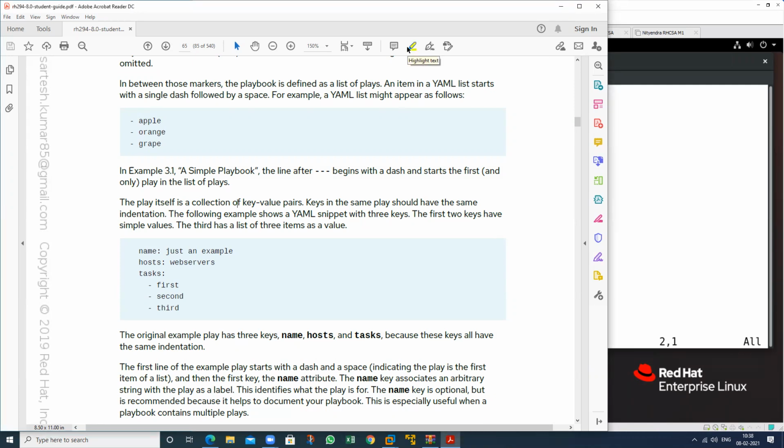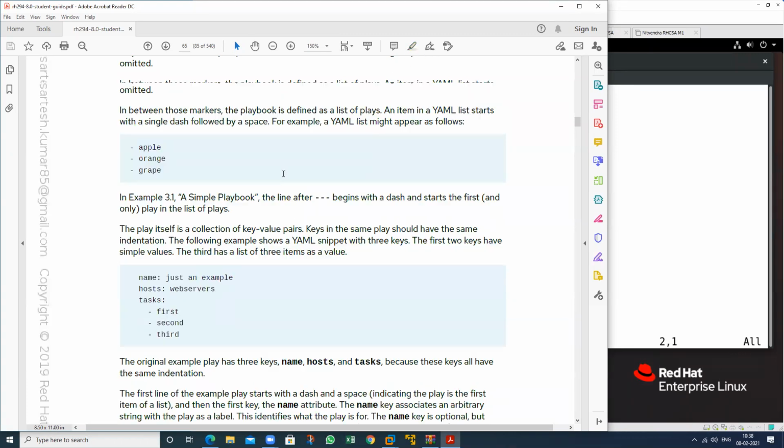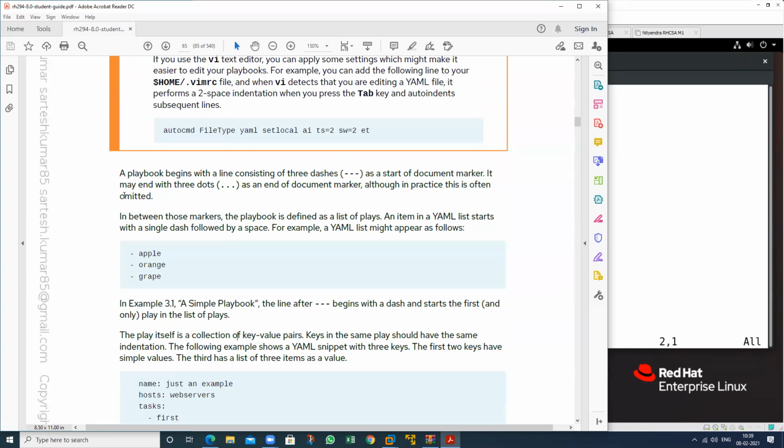Sir, if we start from three hyphens and we don't put the end three dots, will the playbook also work? See here, omit. If you want to omit the first line or the last line, you can omit them. If you do not want to use them, the playbook also works.